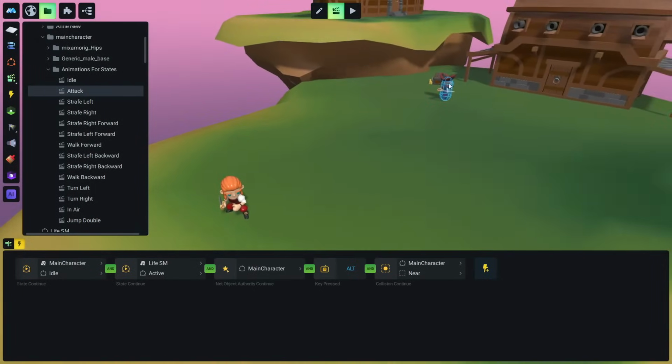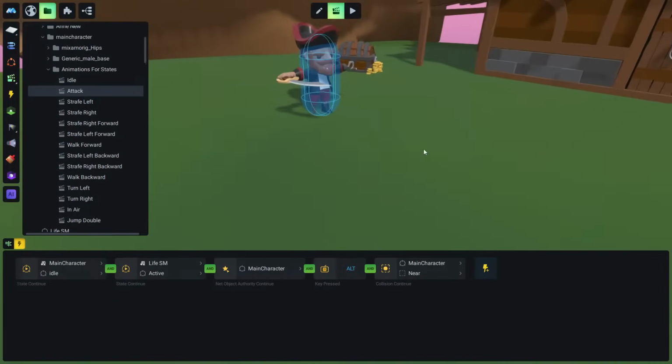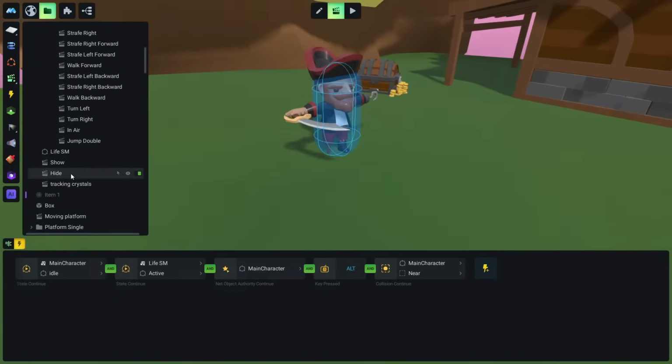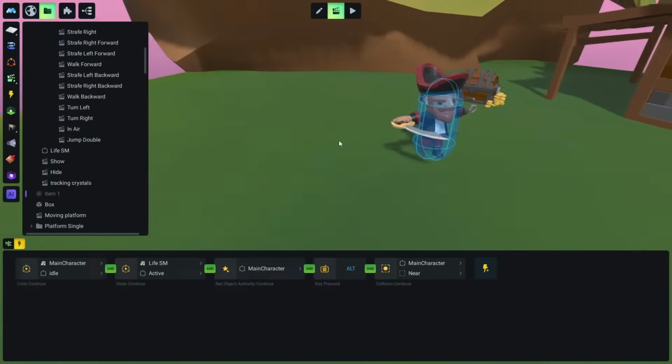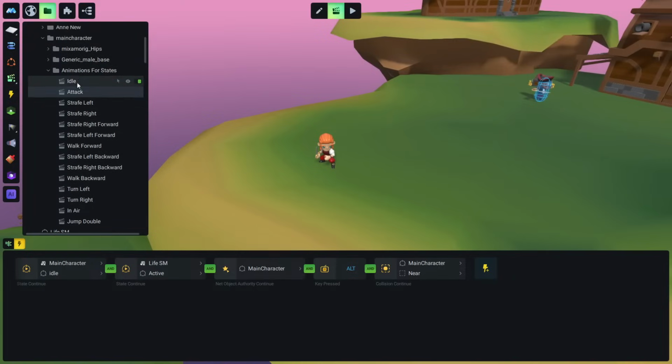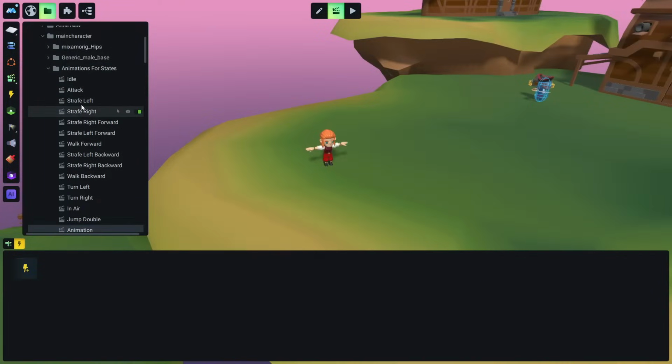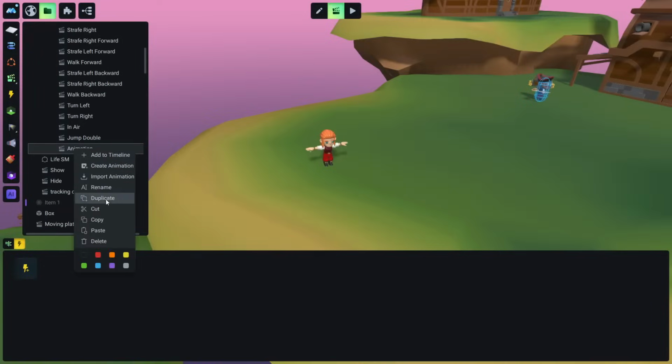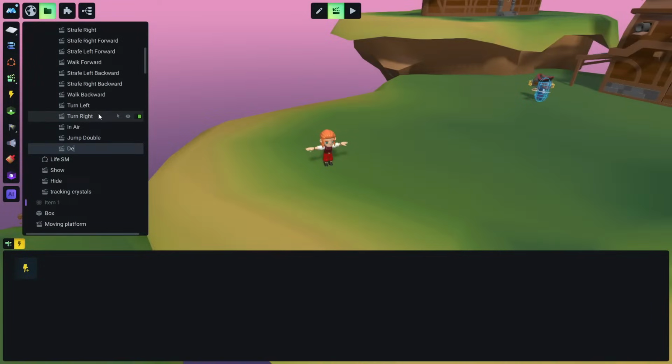So we have created a death for our captain, if you remember from the state machine, and we need to create a death for our character because the default character doesn't contain any death. So inside this animation for states, let's create another animation, and we will call this, rename, death.